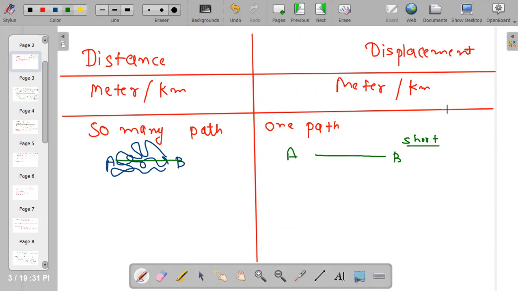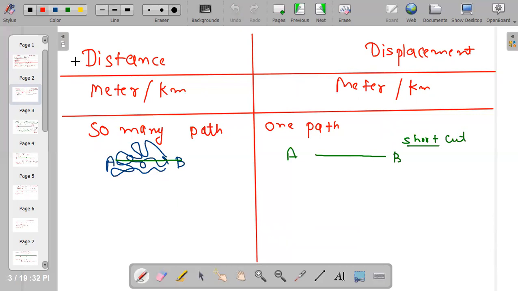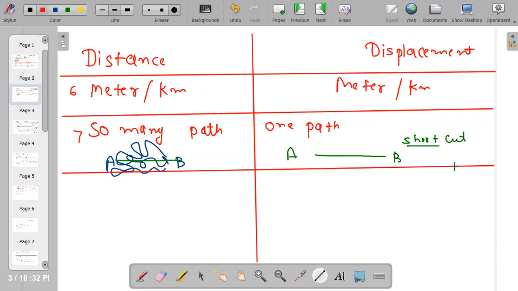We apply physics in our daily life. Everyone is very much aware of shortcuts in daily life, so we generally use displacement if we are in a hurry. It is the shortest distance, or I can say a shortcut. So this is all about distance and displacement. Now see how many differences there are between them: 1, 2, 3, 4, 5, 6, and 7. I think that is enough. You can write more, but I think that is enough.